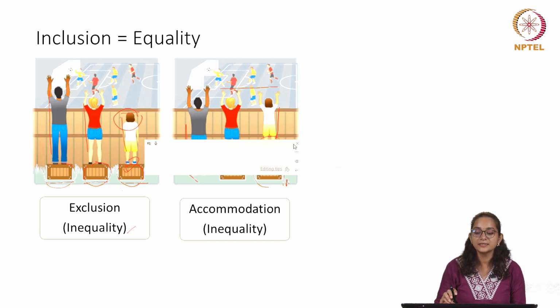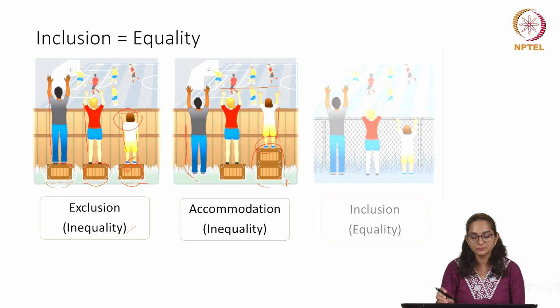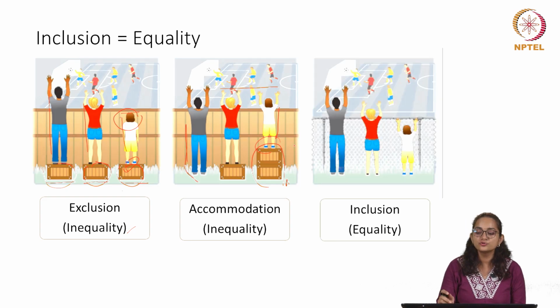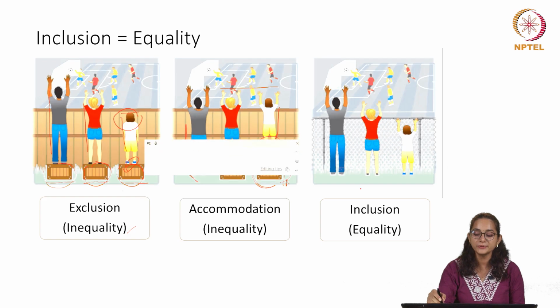Then if we rethink the problem to begin with and do not think of accessibility as an afterthought, but rather as an aspect of the problem itself, that okay, probably different kinds of people will come to watch the match, then how do we enable everyone, different kinds of people, to see the match?